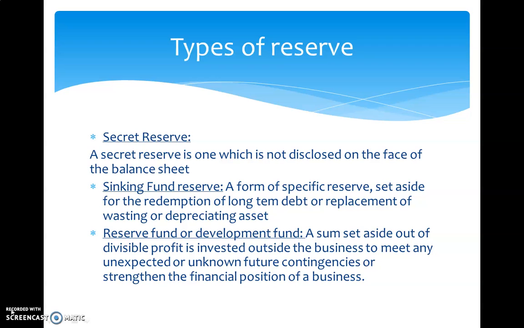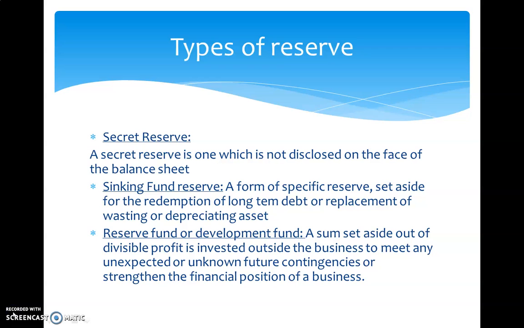These reserves do not appear in the balance sheet but are capable of reducing the disclosed profit and the tax liability. They are created by charging excess depreciation, undervaluing the stock, charging capital expenditure items to the profit and loss account, creating excess provisions, and recording contingent liabilities as actual liabilities in the books.